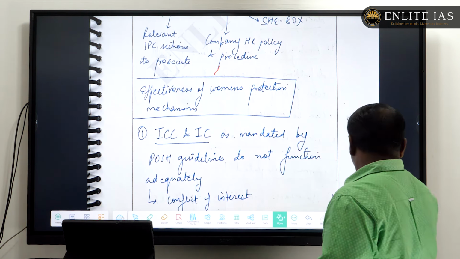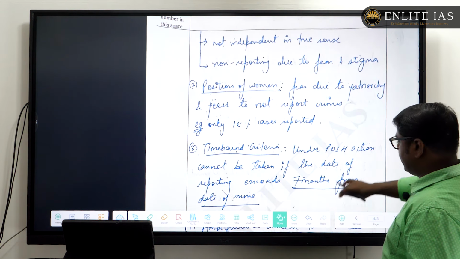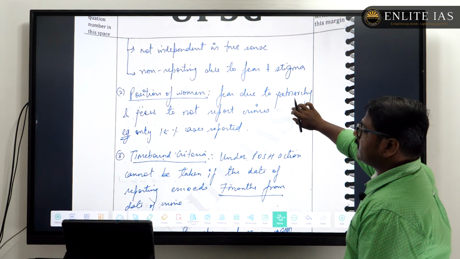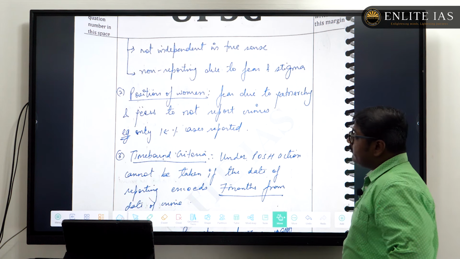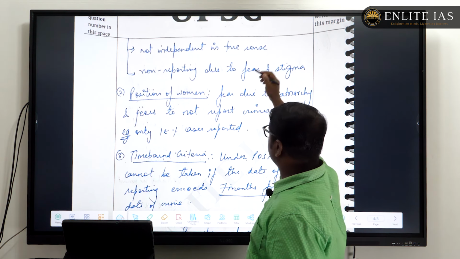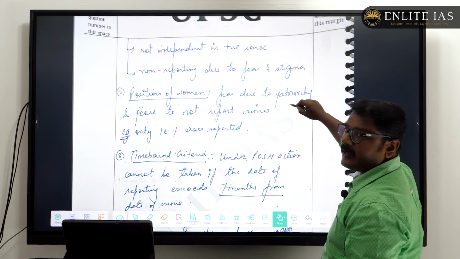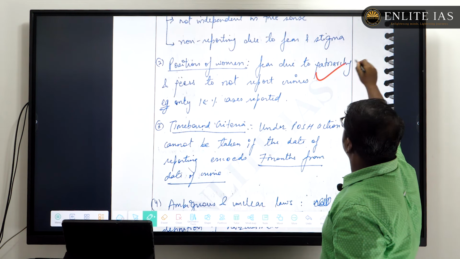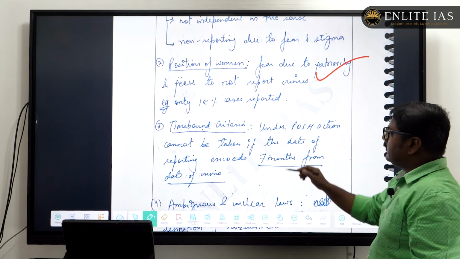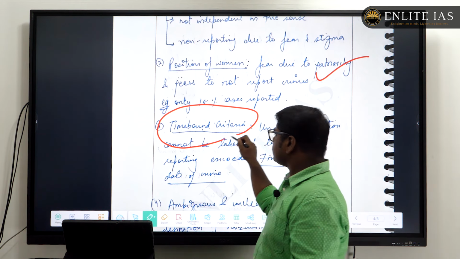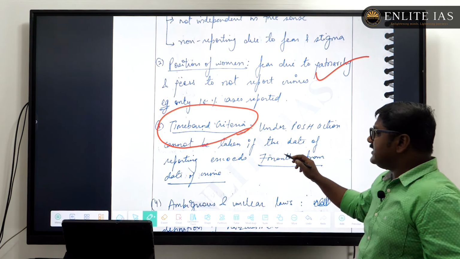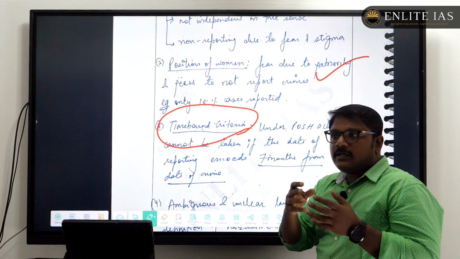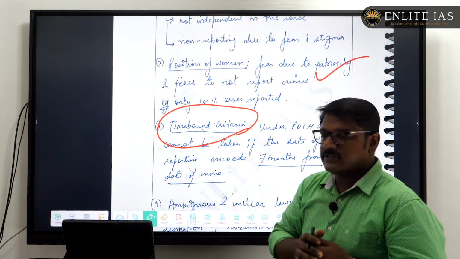And on the second page, you can see these are the criticisms of these women protection mechanisms, like the position of women and the issues with patriarchy that we often quote in every answer regarding women. Then the specific criteria regarding the time limit mentioned in the POSH Act. Basically here Archit has focused more on the issues associated with the women protection mechanisms.